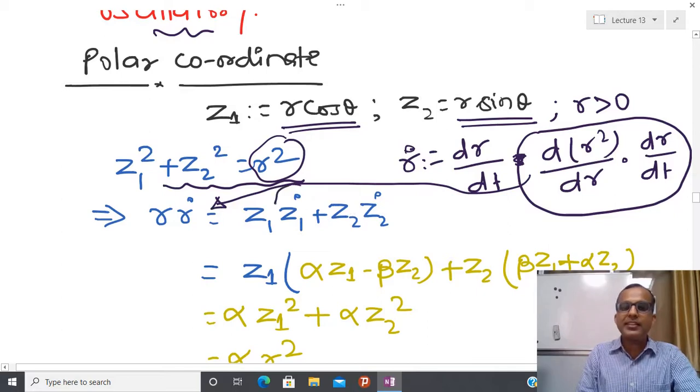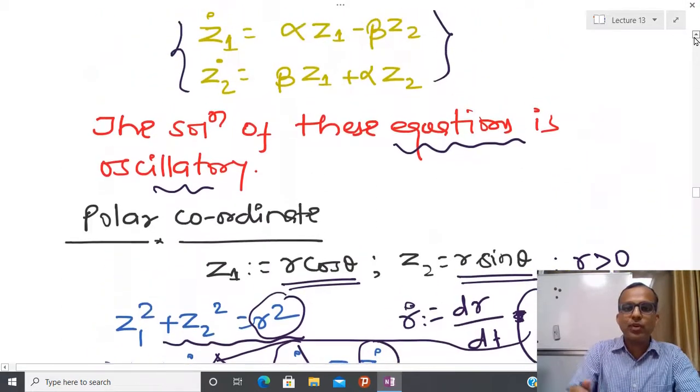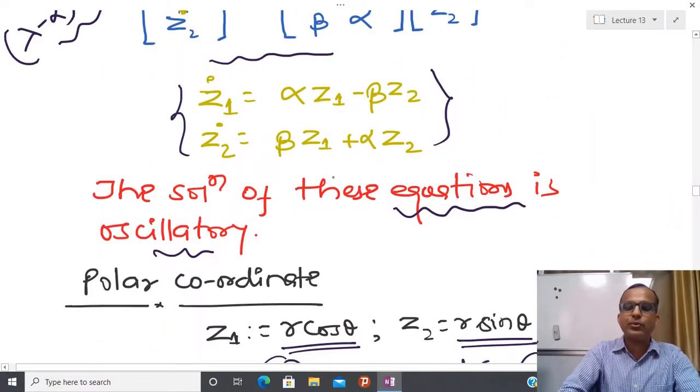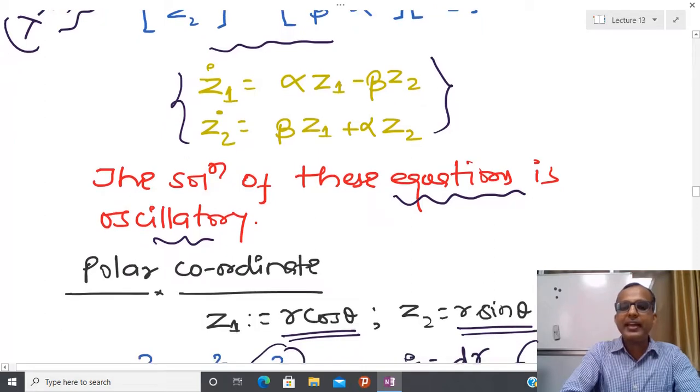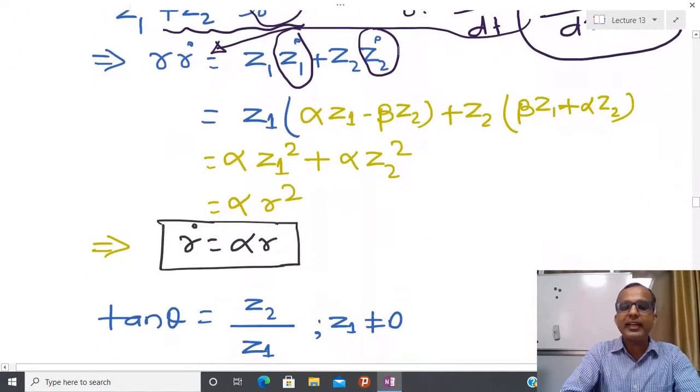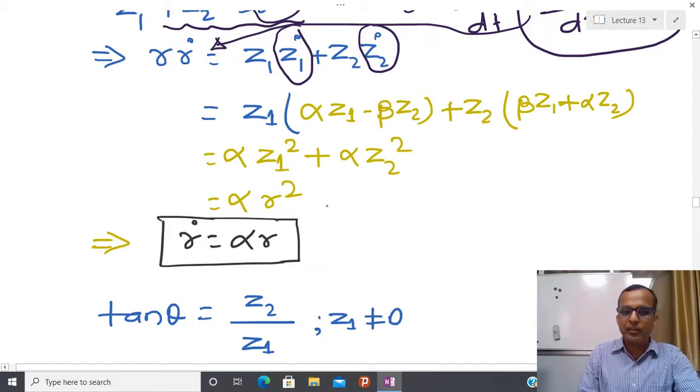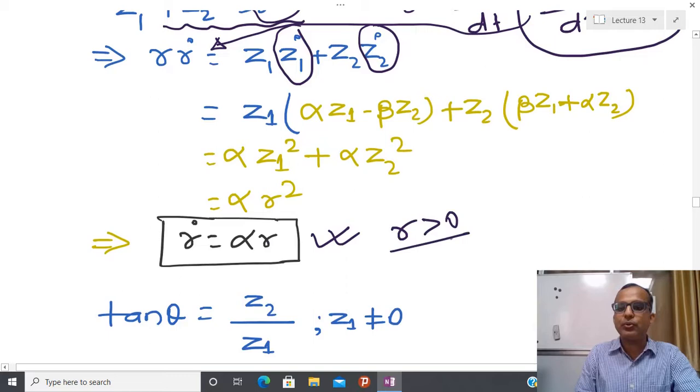After that, I am going to substitute z1 and z2 from the transformation equations, so I know what z1 and z2 are. In this way, you can see that I get a very beautiful simplified form. Here I have r dot equal to alpha r. Here alpha may be positive or negative, and r is always greater than 0.